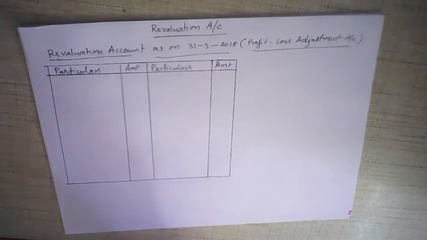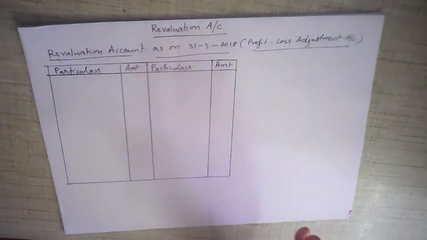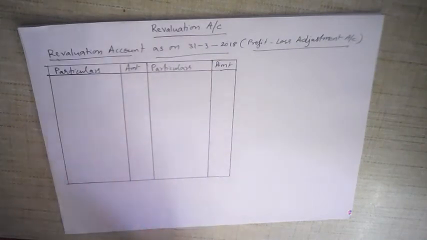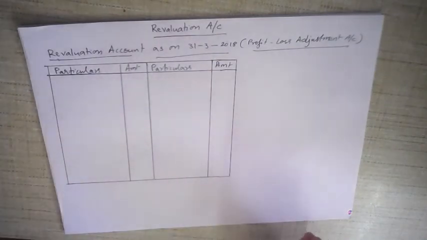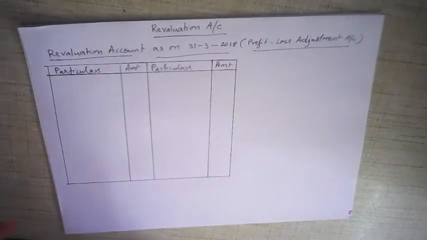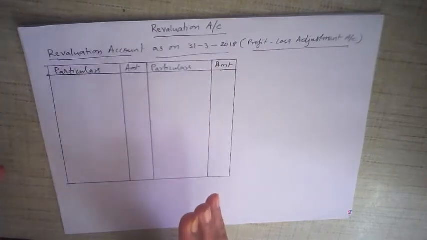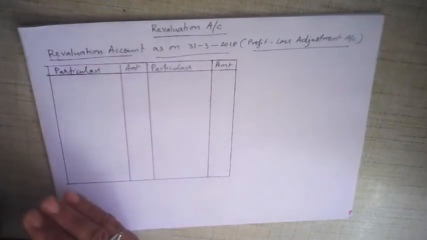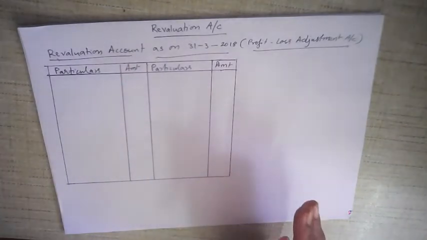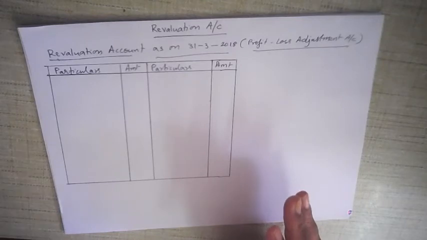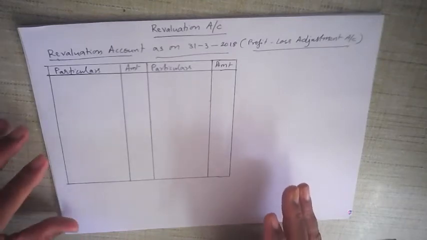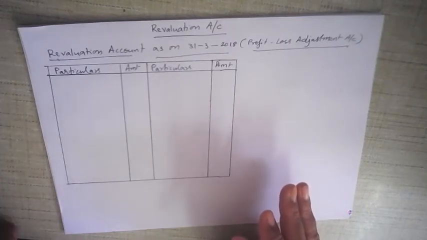Now, whenever there is a change in the profit sharing ratio, the assets and liabilities of the partnership firm have to be revalued. They have to be reassessed to find out whether there is a change in the value of assets and liabilities. And an account is prepared. Such an account is called a revaluation account. The word revaluation itself means to revalue. But what are we revaluing? We are revaluing assets and liabilities.